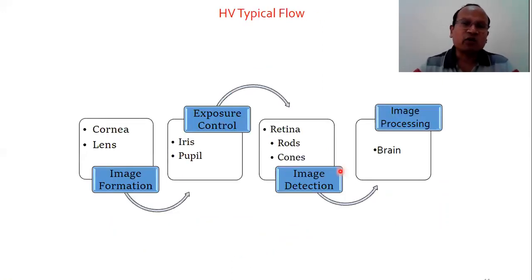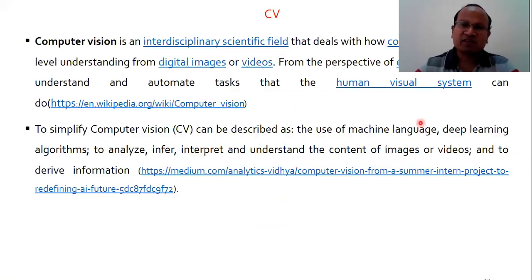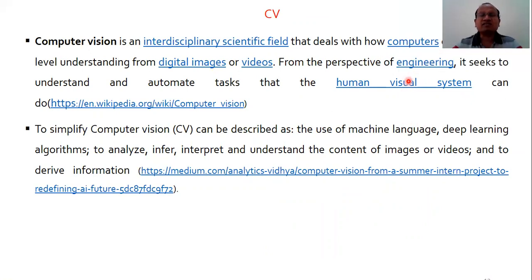This is a typical flow diagram of human vision: cornea and lens, image formation, iris and pupil, exposure control, rods and cones, detection, and brain for image processing. So with this background, let's understand what is computer vision.